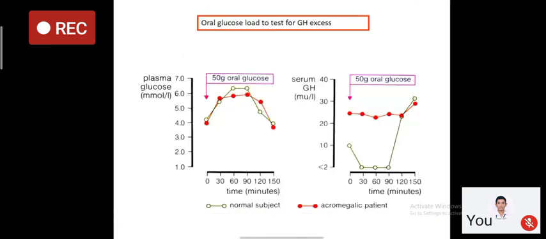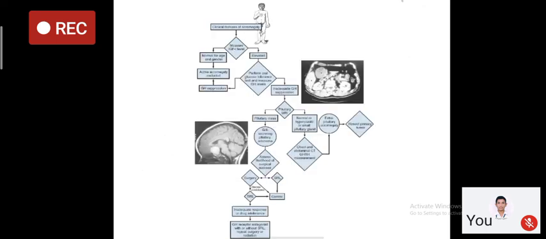How to diagnose? Since acromegaly is because of growth hormone excess, we have to perform a suppression test. We do a 50 or 75 gram glucose suppression test, and we measure growth hormone after 60 minutes of giving glucose. If levels, as I've told you, are not suppressible, it is suggestive of growth hormone excess.